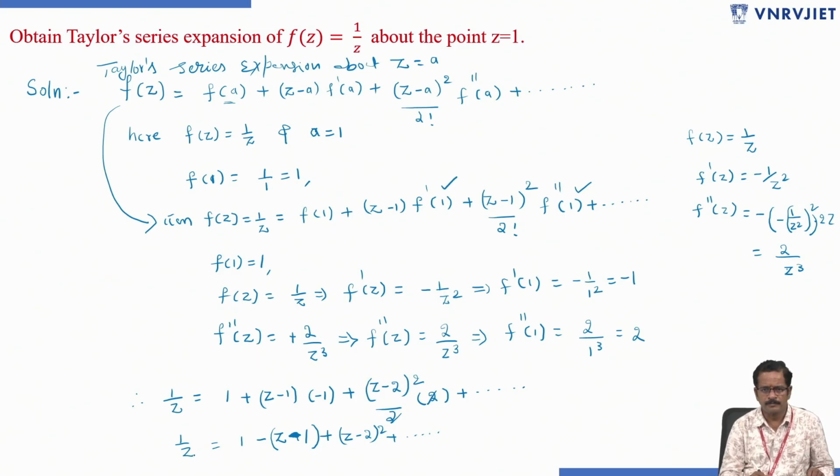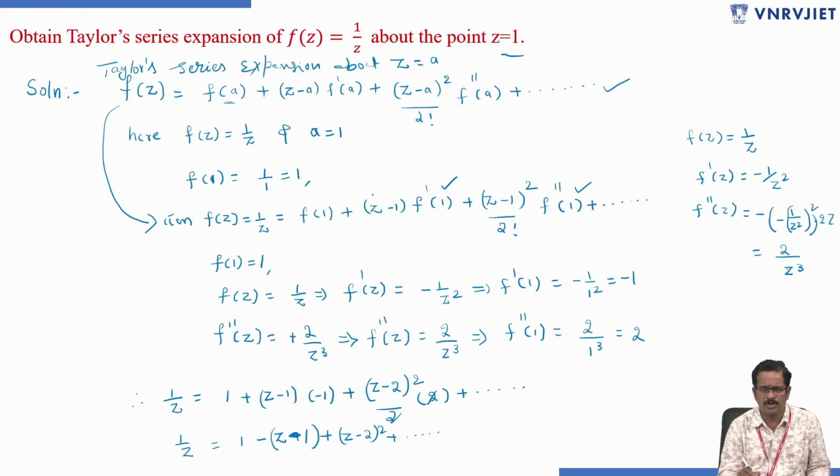Okay. Taylor series expansion about z equals 1, they are asking. Taylor series expansion f of z about z equals 1. So I am using this formula. In the place of f of z I am taking 1 by z. In the place of a I am taking 1. So therefore the Taylor series expansion becomes f of z equals 1 by z equals f of 1 plus z minus 1 into f dash of 1 plus z minus 2 whole square by 2 factorial into f double dash of 1 plus and so on.